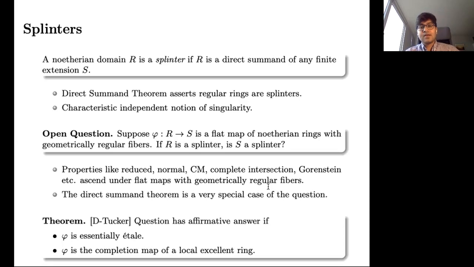So in joint work with Kevin Tucker, we obtained an affirmative answer to this question when the map φ is essentially étale. We also showed that when R is a local excellent ring, then the completion of a splinter is also a splinter. But in general, this question is wide open.